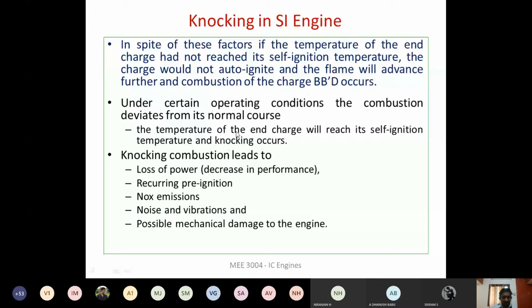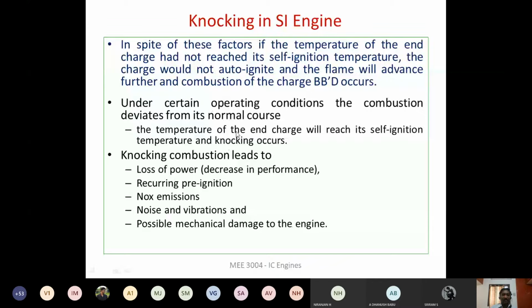If you are going to have knocking in the engine, then you will have a decrease in the performance of the engine, because we are going to lose a lot of brake power, because of this vibration or the detonation or the knocking that is present inside. This is a shock wave that is being generated. The power of the fuel is not utilized in a proper manner, so we will have loss of power.